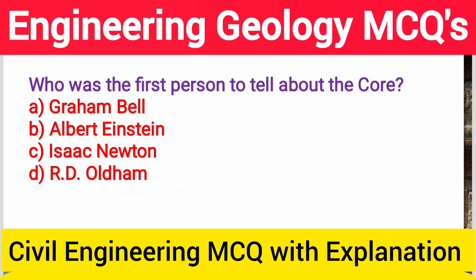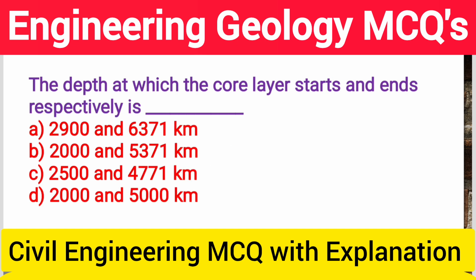Next question, who was the first person to tell about the core? Option A, Graham Bell, option B, Albert Einstein, option C, Isaac Newton, option D, R.D. Oldham. So the existence of the core was suggested by R.D. Oldham in 1906 and subsequently confirmed by other seismologists. So the correct answer is option D, R.D. Oldham is the correct answer.